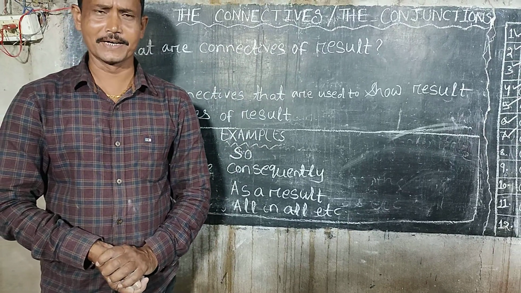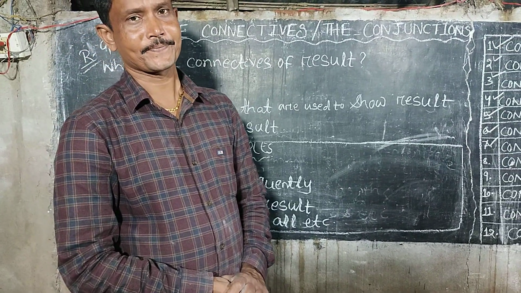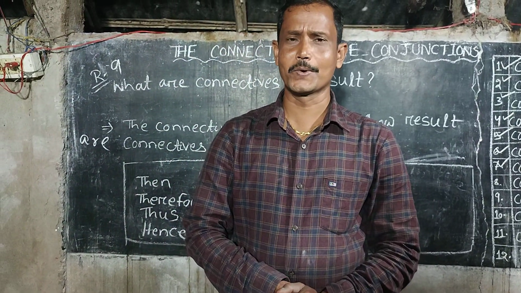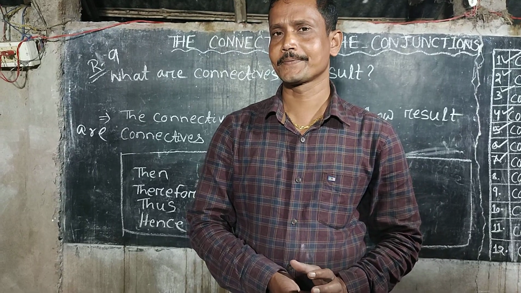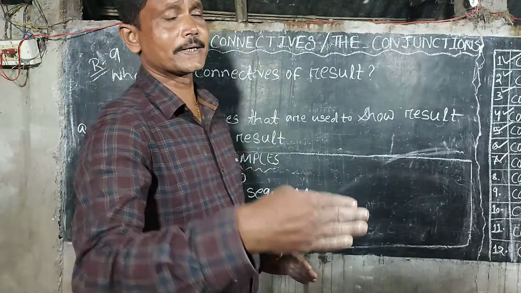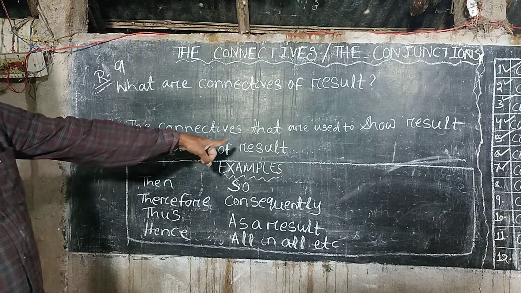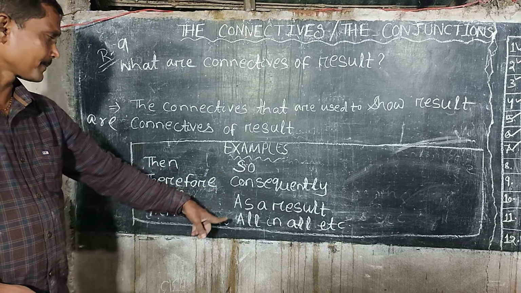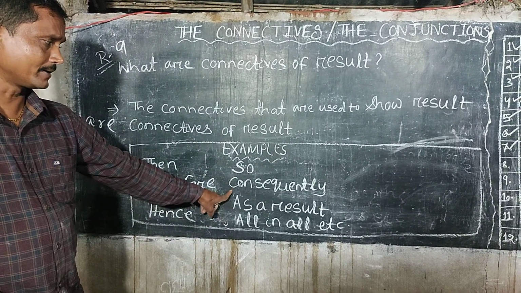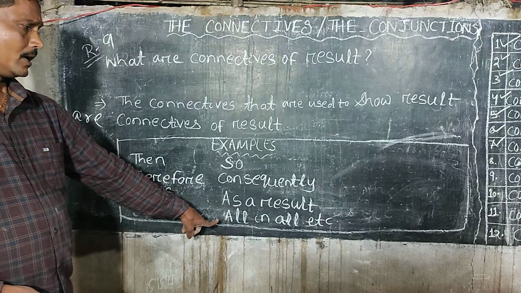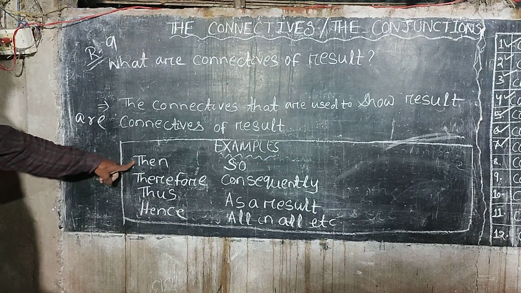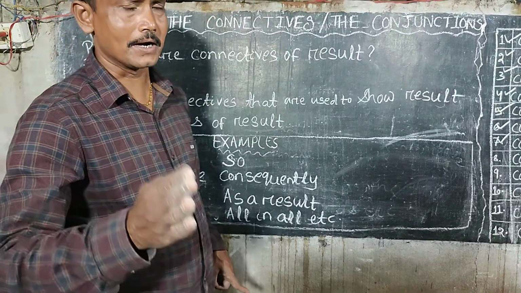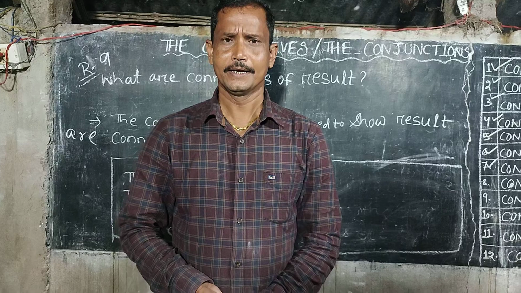Rule number 9. What are the connectives of result? The connectives that are used to show the result are known as connectives of result. And the examples are: so, consequently, as a result, all in all, then, therefore, thus, hence. These are the connectives of result.